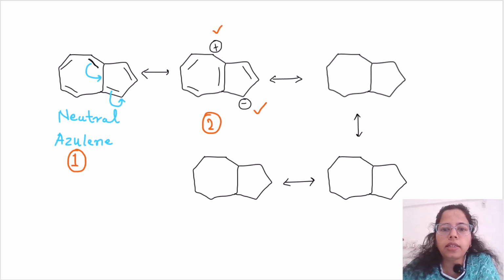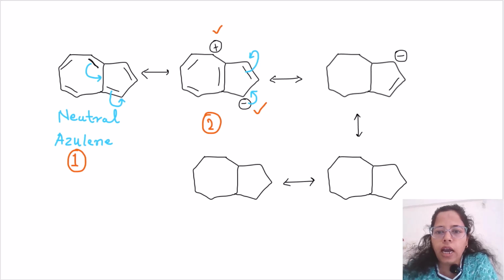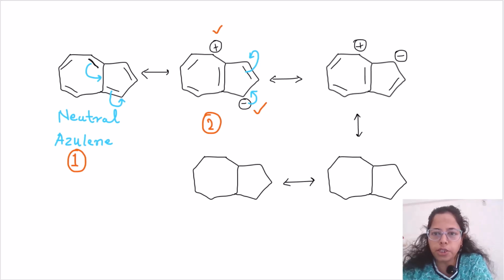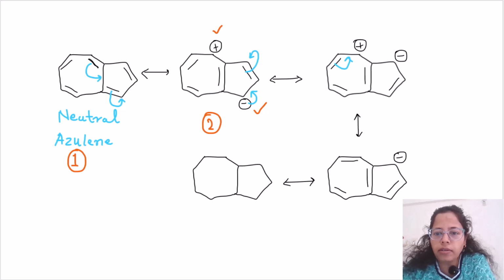Okay, now moving on. Let's say this negative charge on the 5-membered ring shifts like this. So what happens in the next structure? We have the double bond here, the negative charge here, and the rest of the bonds in the 7-membered ring remain the same. Now what is the next possibility? This bond can go here in the 7-membered ring, so our 5-membered ring remains the same. Since this bond has moved here, these bonds remain the same and there is a positive charge at this carbon. So let's continue numbering. This is the 3rd structure. This one is the 4th structure.